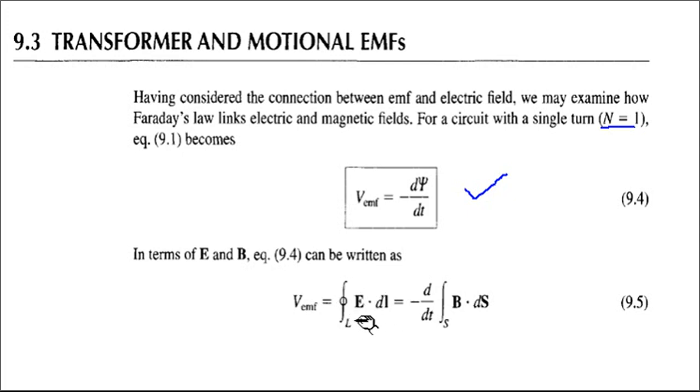So EMF is equal to the closed line integral of E bar dot dl bar. We also know that it is minus d by dt. Now what we are going to see, this E bar dot dl bar can also be written as minus d by dt of B bar dot ds bar. As we all know, EMF is also given by B bar dot ds bar. This is a closed line forming an open surface. This is the second thing.